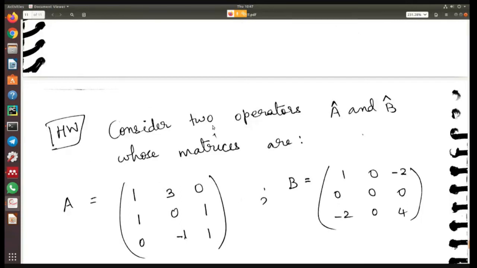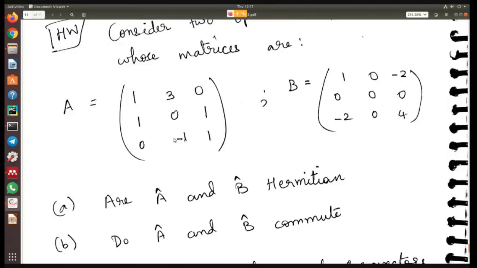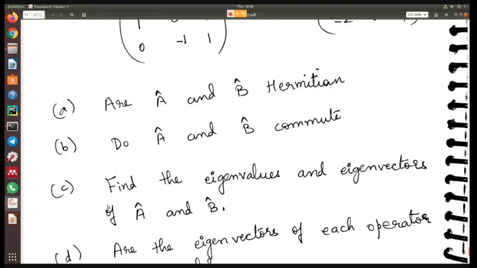Now that you have seen all this, you'll apply it to a set of operators. As I told you, in the discrete space, operators are nothing but matrices. So here I have given you two operators, A and B. A and B both are 3 cross 3 matrices. Now you have to do the following. First of all, find whether A and B are Hermitian. Second, do A and B commute? That you also have to find out.